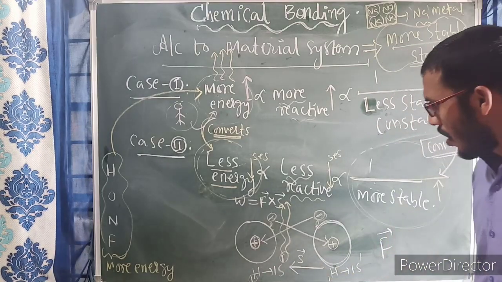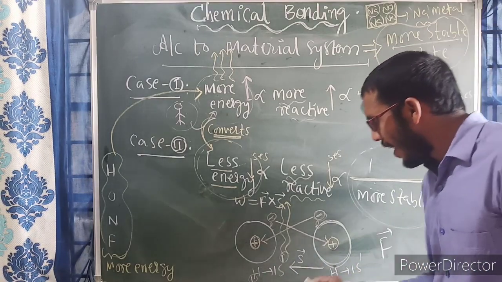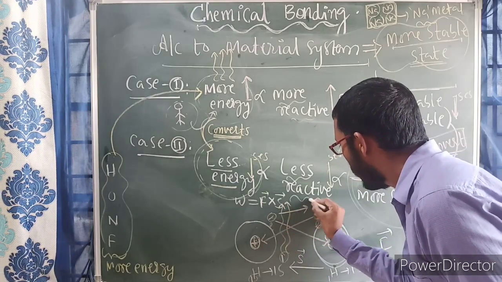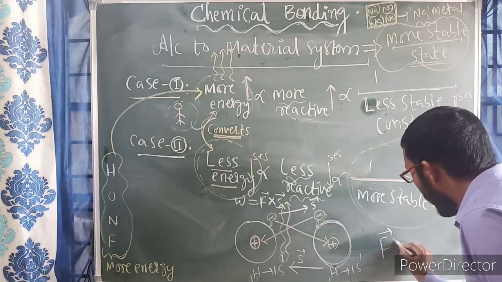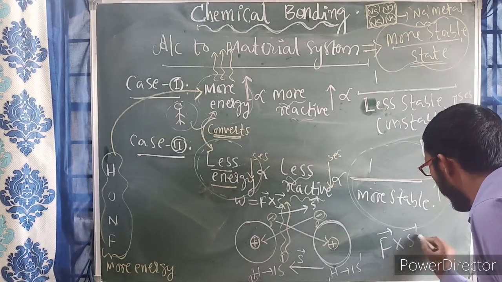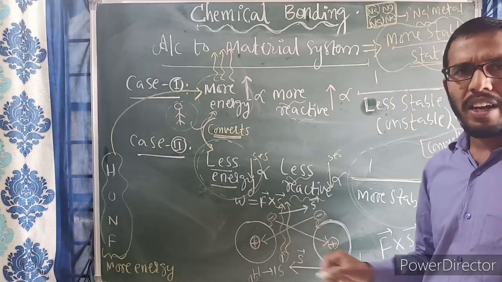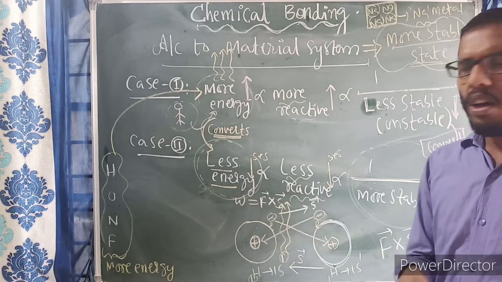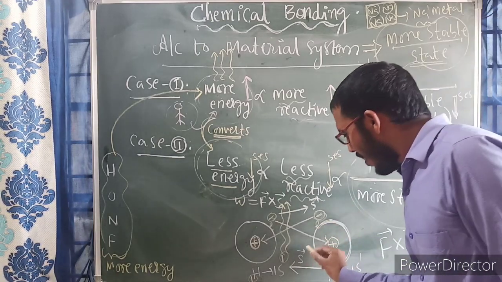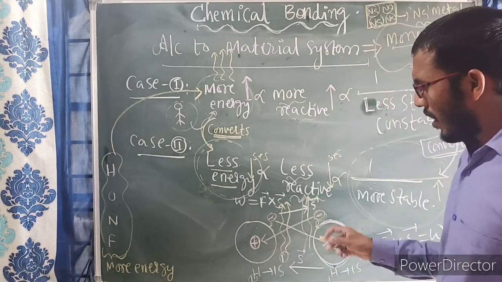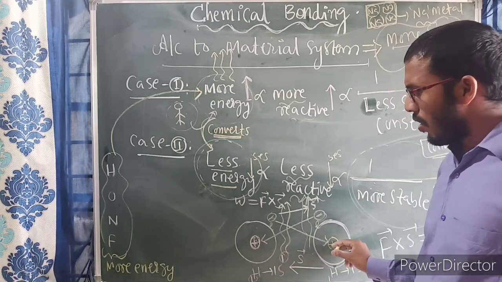As a result, this atom moves in this direction by some S bar displacement. Then F bar into S bar gives work done. So this atom also does some work and, according to the fundamental laws of physics, also loses some energy. In this manner, both atoms are losing energy.